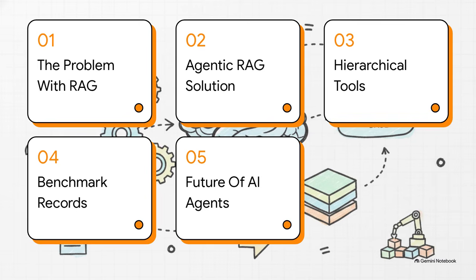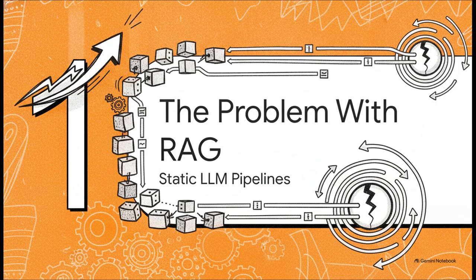Here is what we're going to cover today. First, the problem with current RAG. Second, the Agentic RAG solution. Third, the 3 hierarchical retrieval tools. Fourth, how it's shattering benchmark records. And finally, the future of AI agents. Let's get to it. All right, part 1, the problem with RAG, specifically looking at static LLM pipelines.